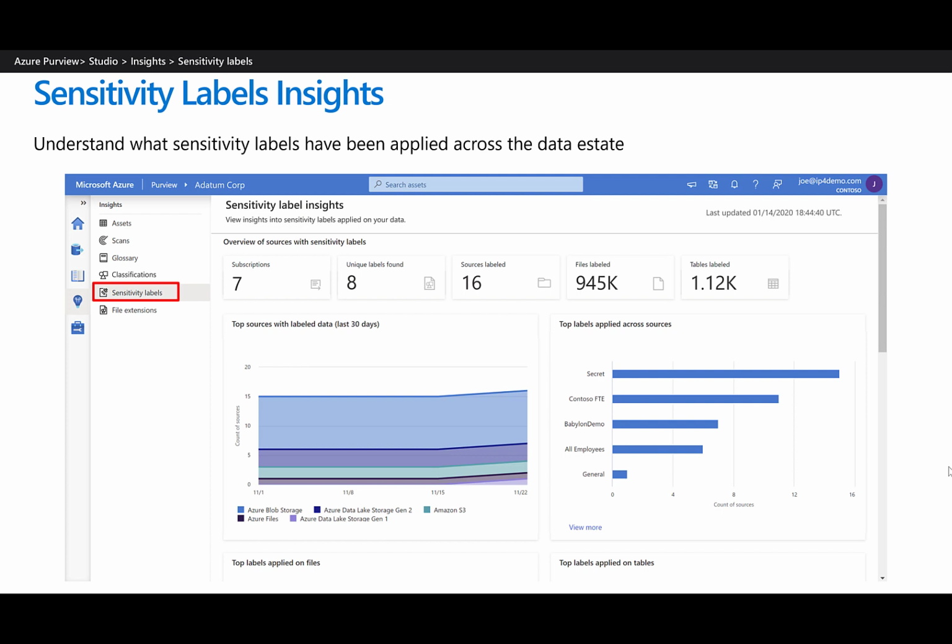And finally, we have the Sensitivity Label Insights. Sensitivity labels from the Microsoft Information Protection Framework lets us classify and protect organizational data while making sure that user productivity and their ability to collaborate isn't hindered. So with Purview, we can view these sensitivity labels on the assets, gain insights into the state of the data, where those assets are, and then we could drill down into the labeled files and see where they're located.